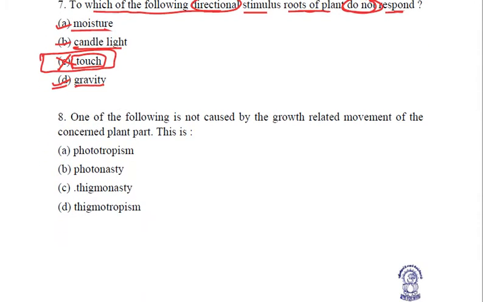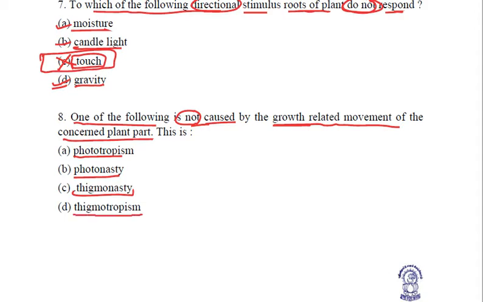Okay. Coming to the eighth question. One of the following is not caused by the growth related movement of the concerned plant part. First is phototropism, another is photonasty, another is thigmonasty, and the last option is thigmotropism. Quite importantly, the tropisms are growth related, so we strike off these options.